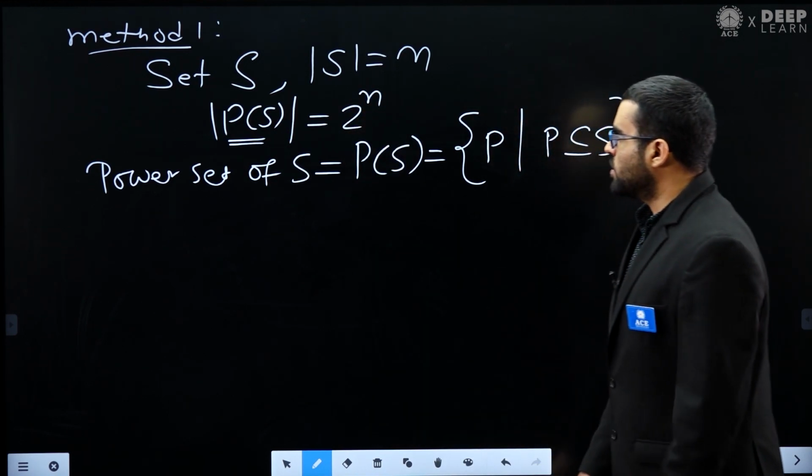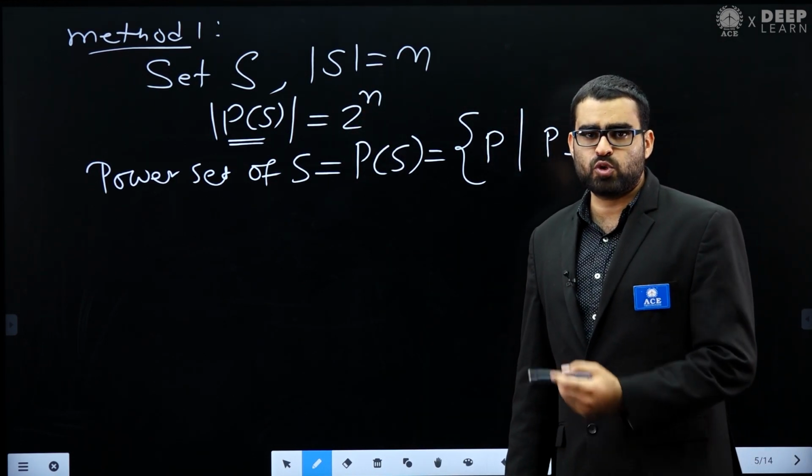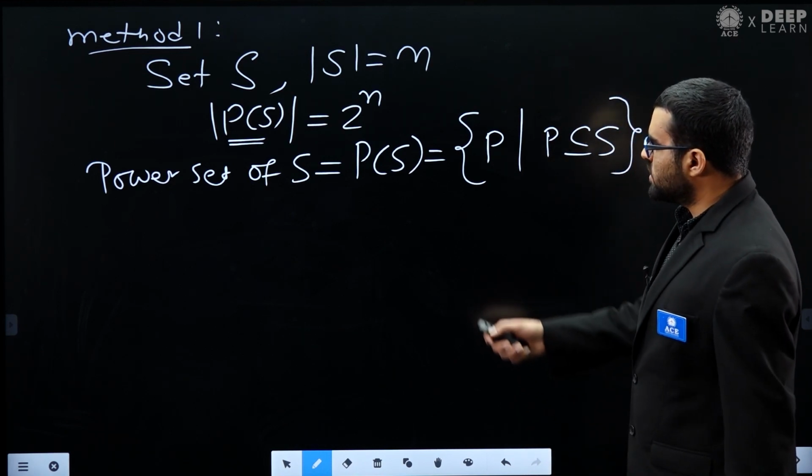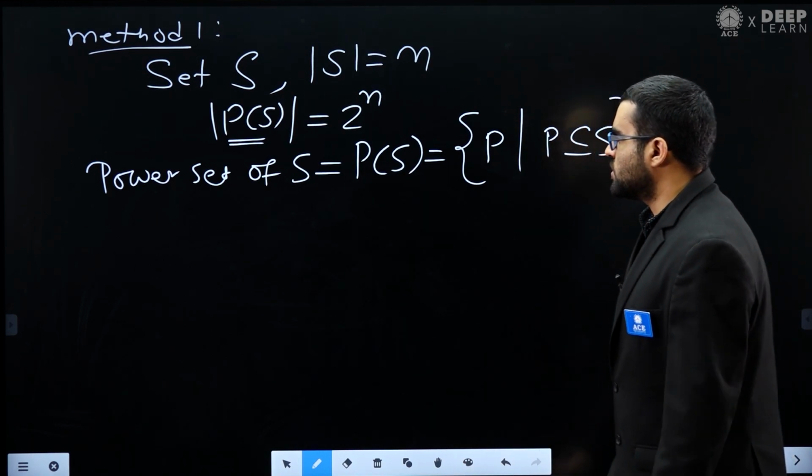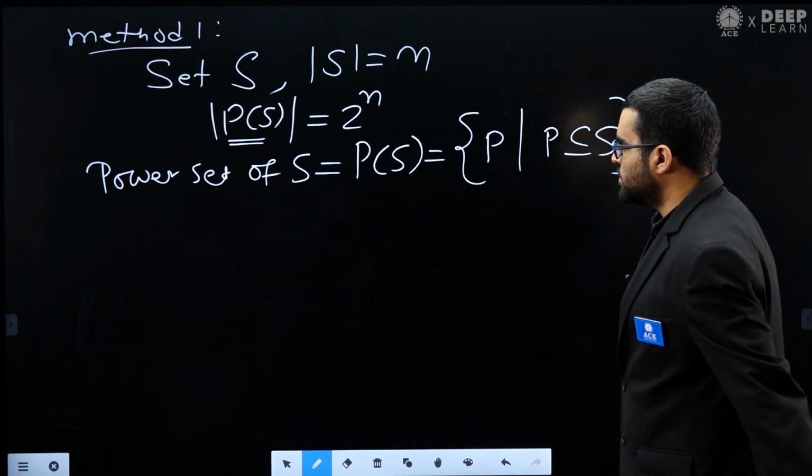So basically there will be 2 power n possible subsets. Hence the cardinality of the power set will be 2 power n. So this is a concept that we know.